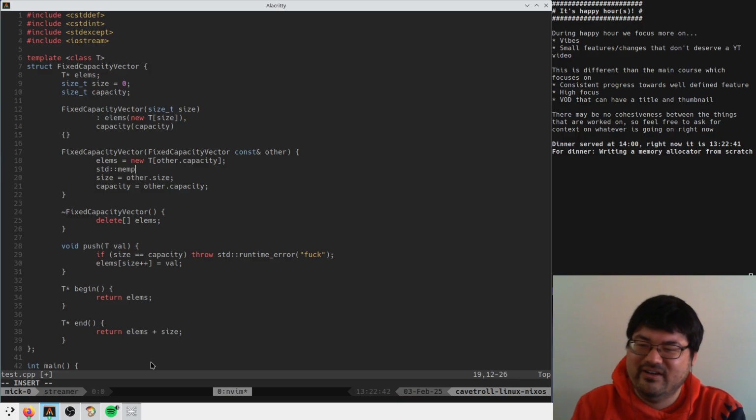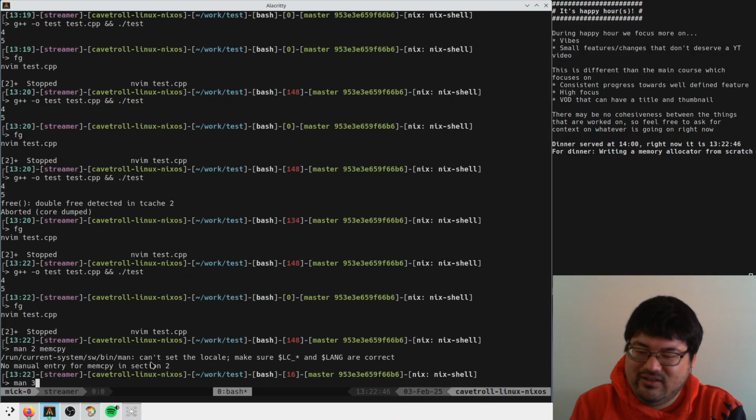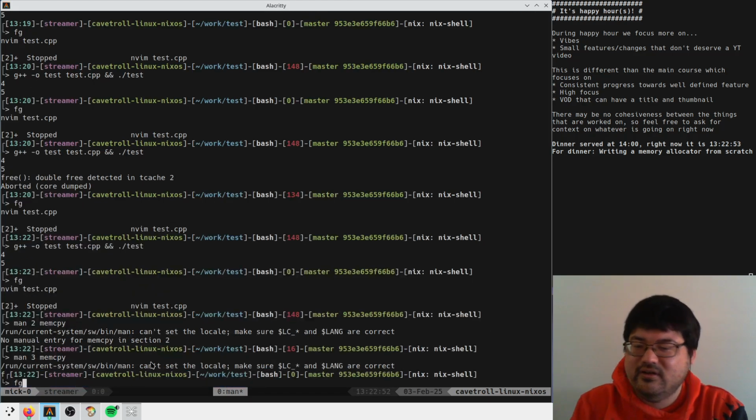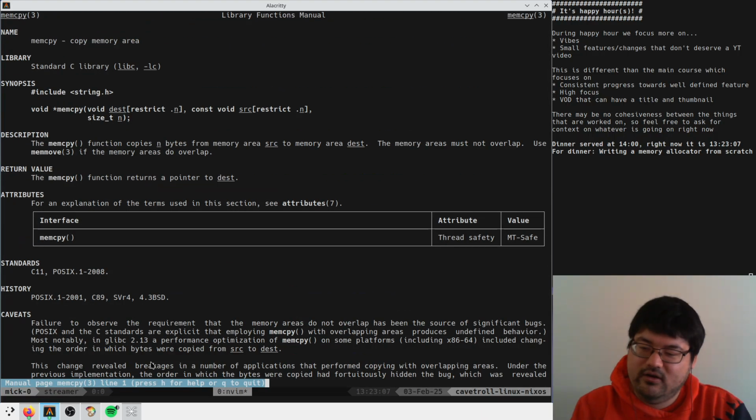Man 3 memcpy. There we go. So we have dest, source, size. So it's like elms, other elms, and then other size times size of T, probably something like that.